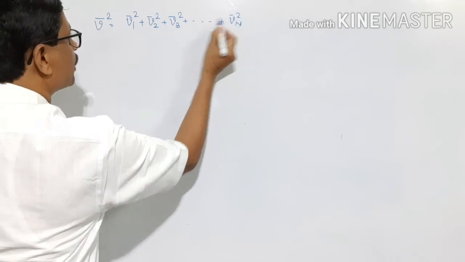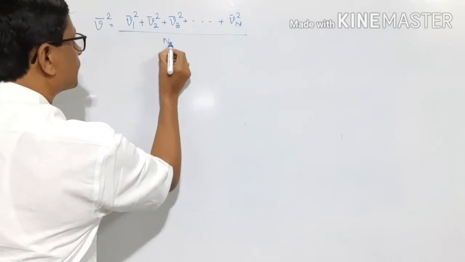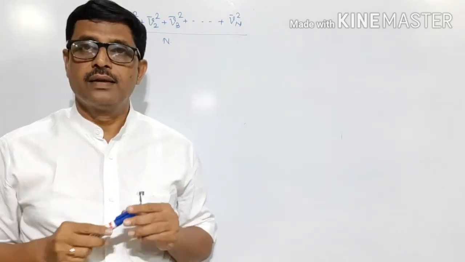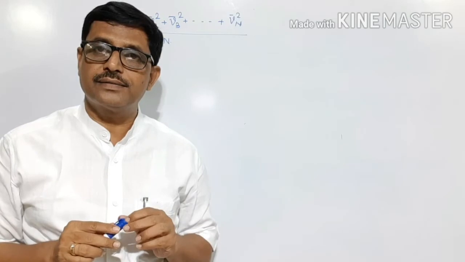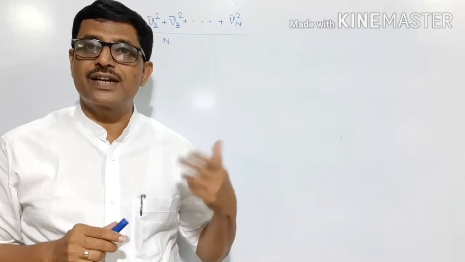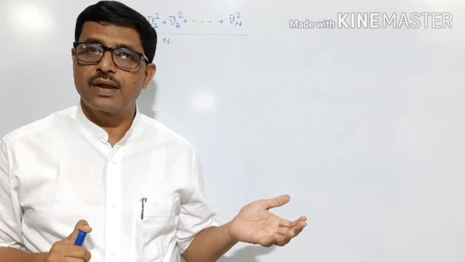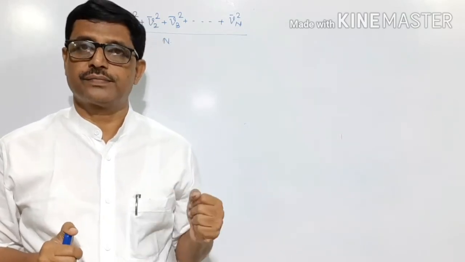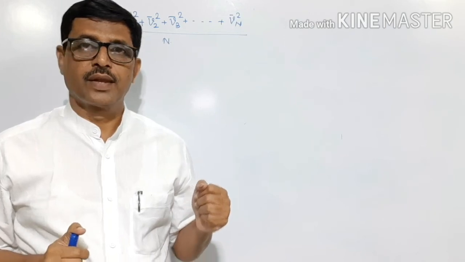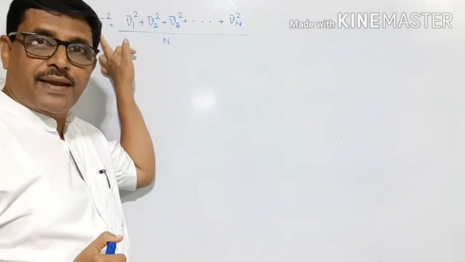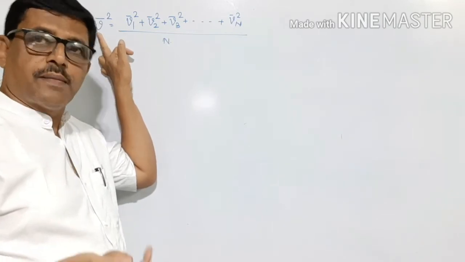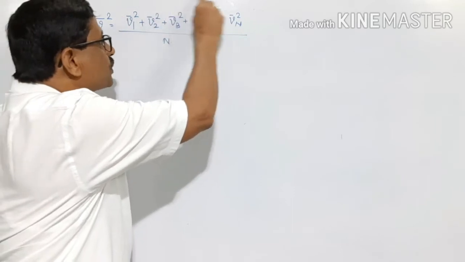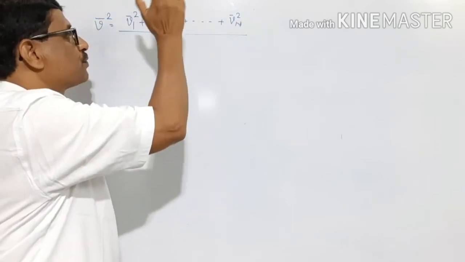Here I am saying speed because the kinetic energy depends on the squares of the speed, and squares of the speed has only magnitude. The mean square speed, or you may call mean square velocity, is equal to average of the squares of the velocities of the gas molecules.